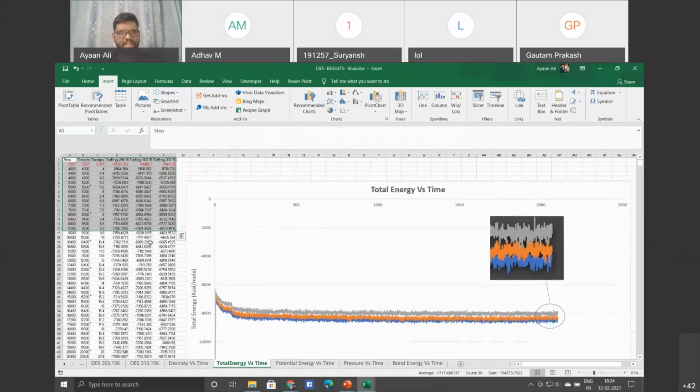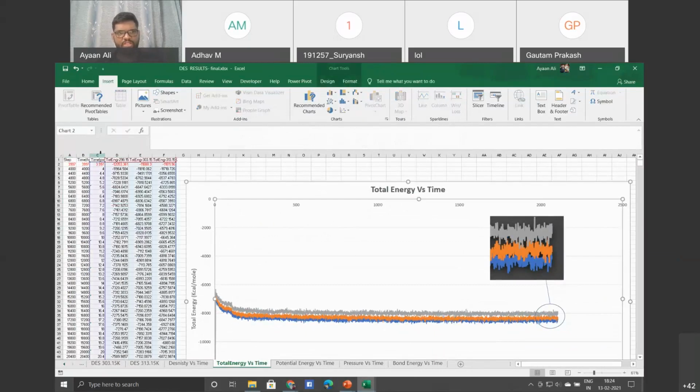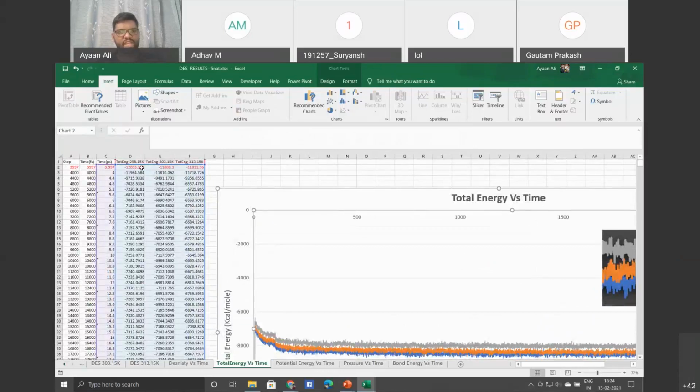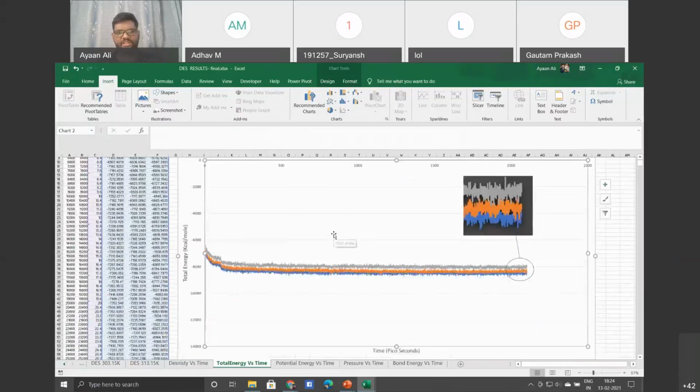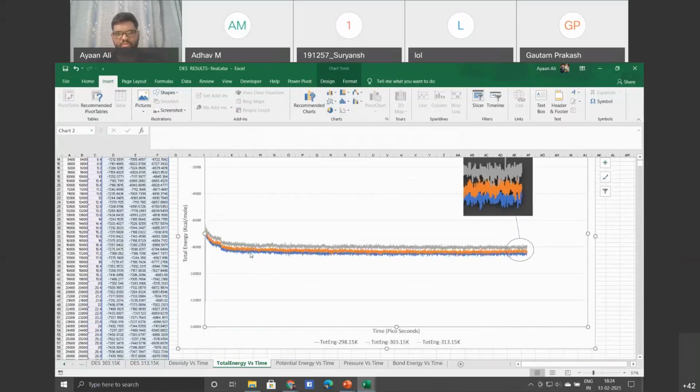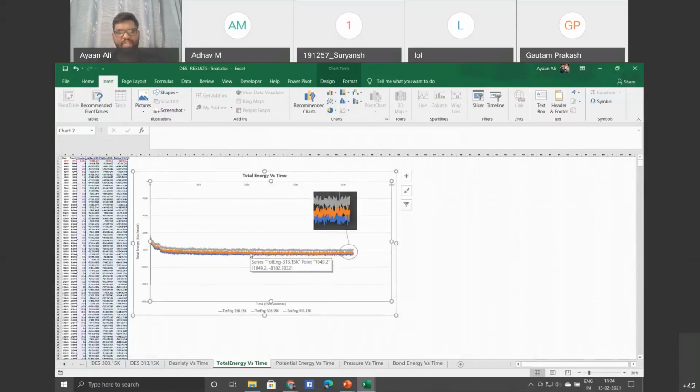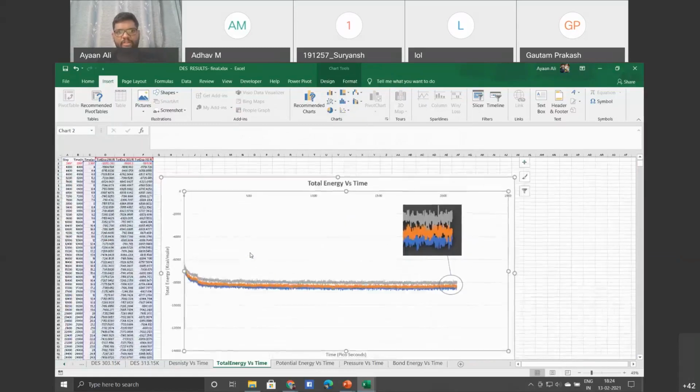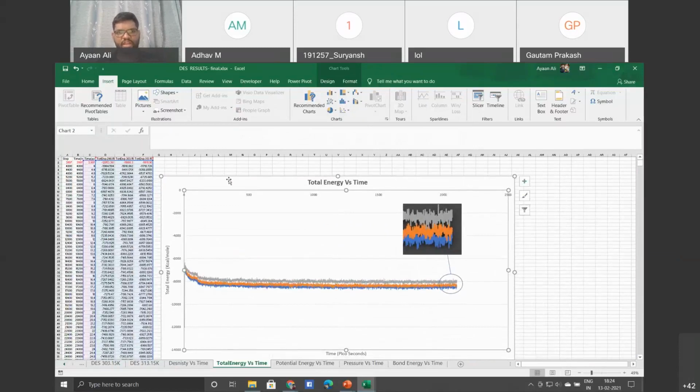So here we have selected this. Whenever you click on the chart, this is the data which I have selected. This is basically the time step versus the energy at three different temperatures. Actually this is a very magnified image, so you are able to see the chart. If you take the actual photo, you can't identify any trend, as all three lines will almost be merged. That's why we had to take a zoomed photo, and now you can see it.